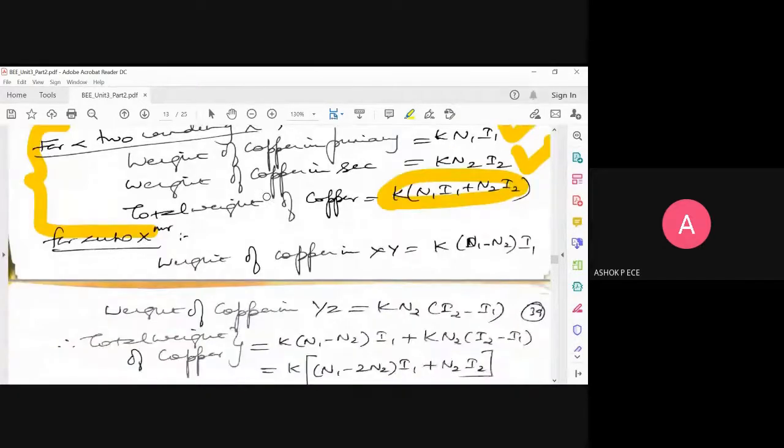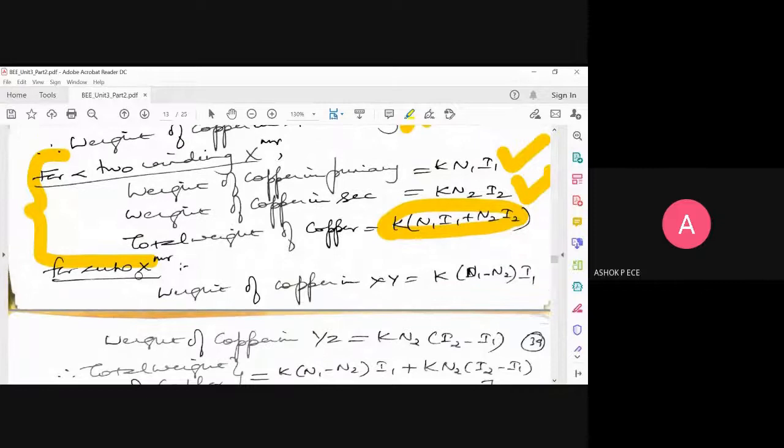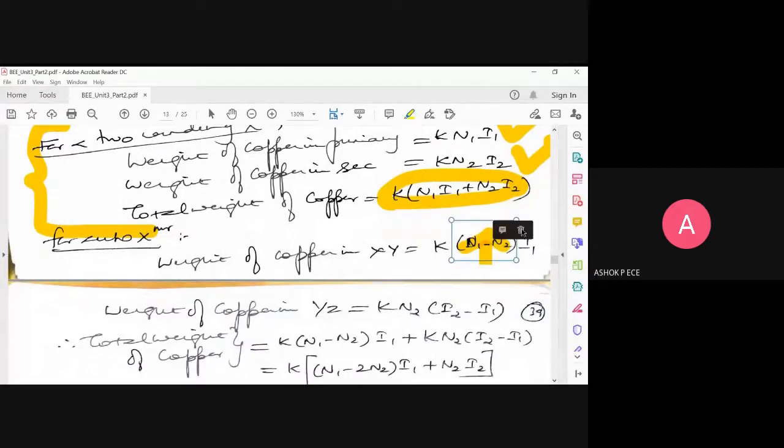Same thing we are going to find for an auto transformer. For an auto transformer, we have two sections, XY and YZ. We are going to see the weight of copper in XY and the weight of copper in YZ. Weight of copper in XY is K into (N1 minus N2) into I1. Why have they taken N1 minus N2 and why not K into N1 into I1? Can anybody justify? Why do we have K into (N1 minus N2) into I1 here? What is the reason?